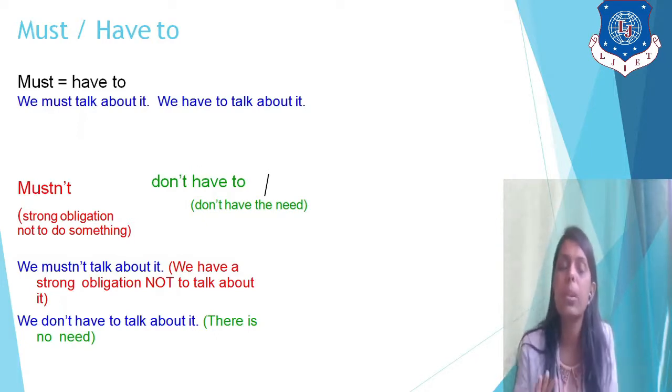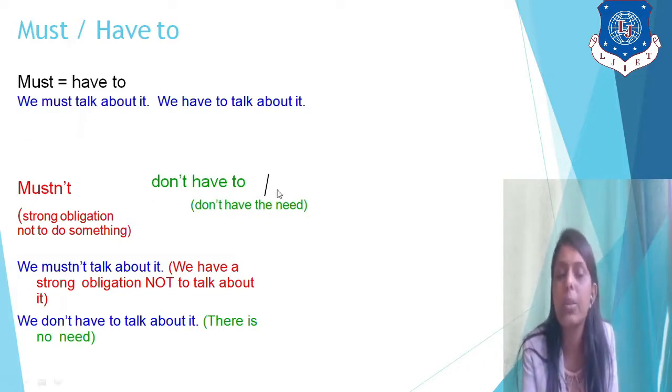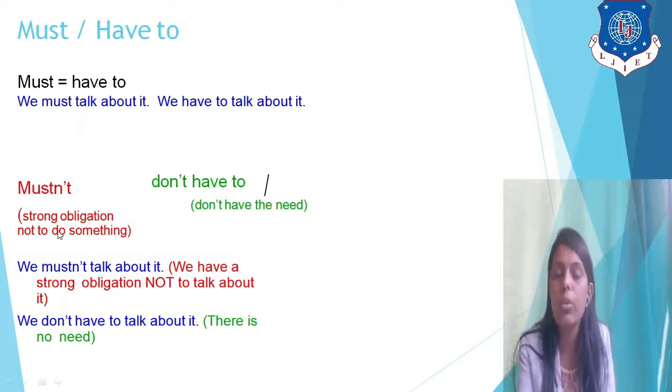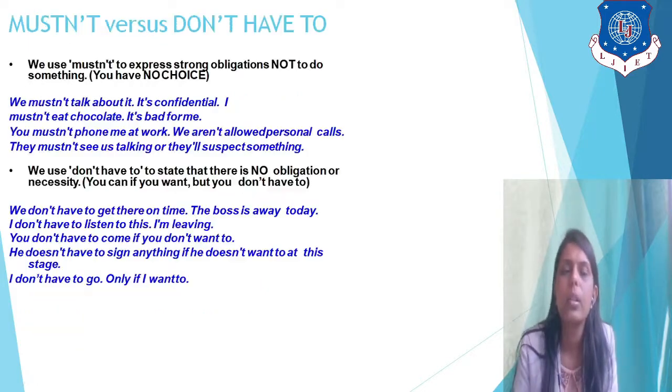But must is equal to have to, right? We must talk about it. We have to talk about it. Both show that it is compulsory. But must not and don't have to, as you can see, are not equal. Must not is different. It is a strong obligation not to do something, and don't have to means that there is no need. Right?